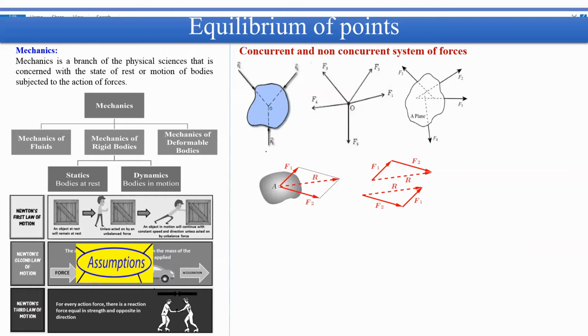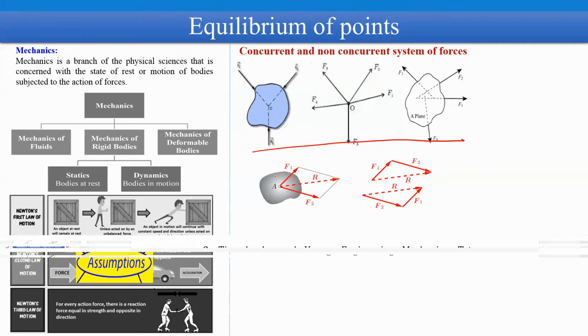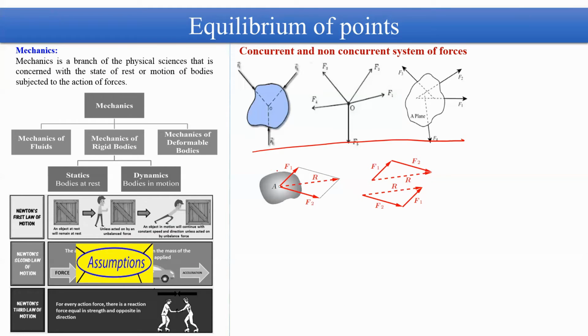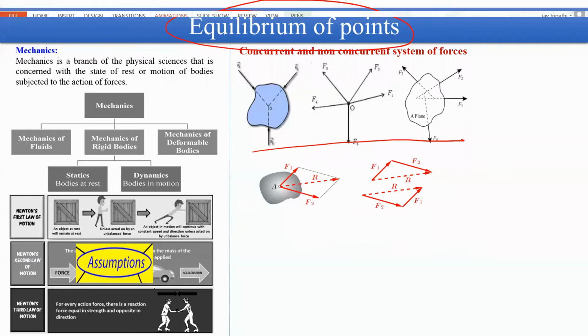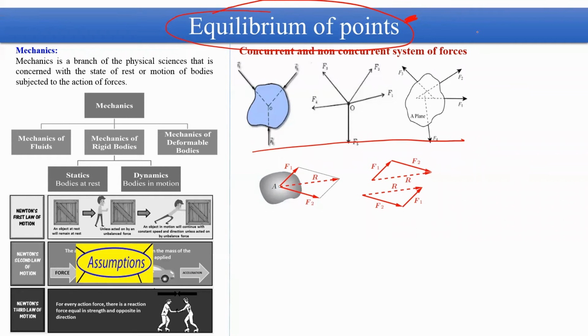Suppose this is the situation and you want to analyze the system, then you can apply equilibrium of points, and whenever you want to maintain equilibrium of points, it is important for you to find the resultant of the different forces.